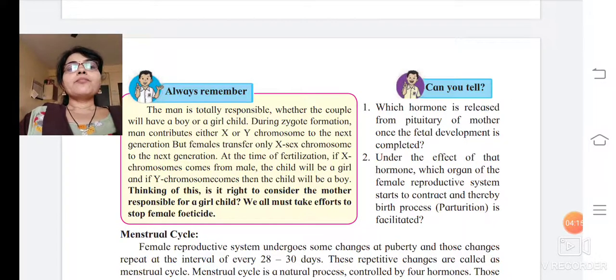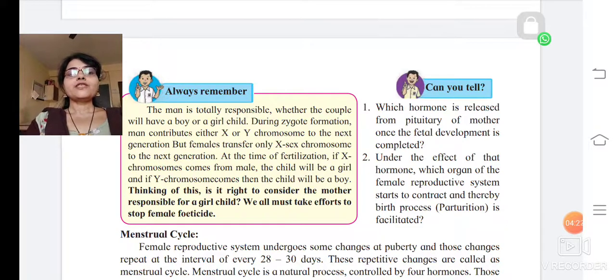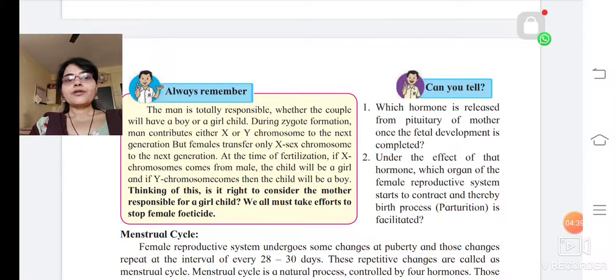Now, always remember, the man is totally responsible for whether the couple will have a boy or a girl child. We saw how the male has XY and the female has XX chromosomes. The man can give either the X chromosome or the Y chromosome, and the female has only X and X chromosomes. Whichever chromosome the male gives during fertilization is going to decide whether the child will be a boy or a girl. The man is totally responsible whether the couple will have a boy or a girl child.